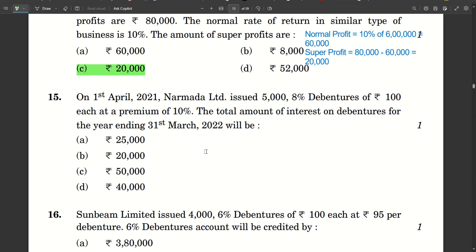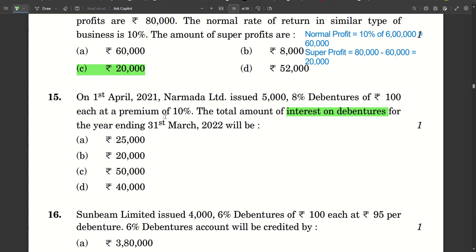Number 15. On 1st April 21, Narmada Limited issued 5,000 8% debentures of rupees 100 each at a premium of 10%. The total amount of interest on debentures for the year ending 31st March. Now, again, I've seen some of the students, they are not clear with the concepts and they sometimes forget that interest on debentures is always calculated on the face value.